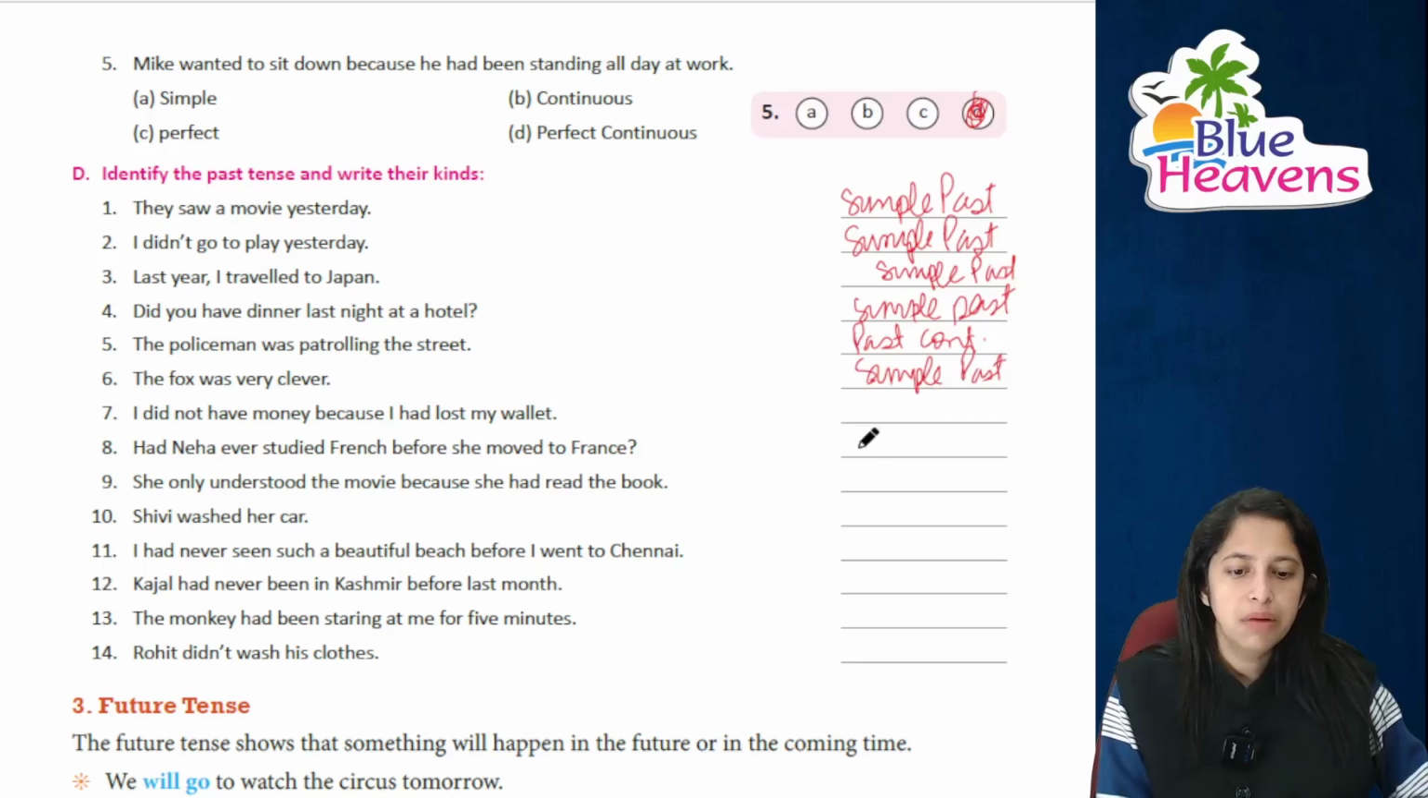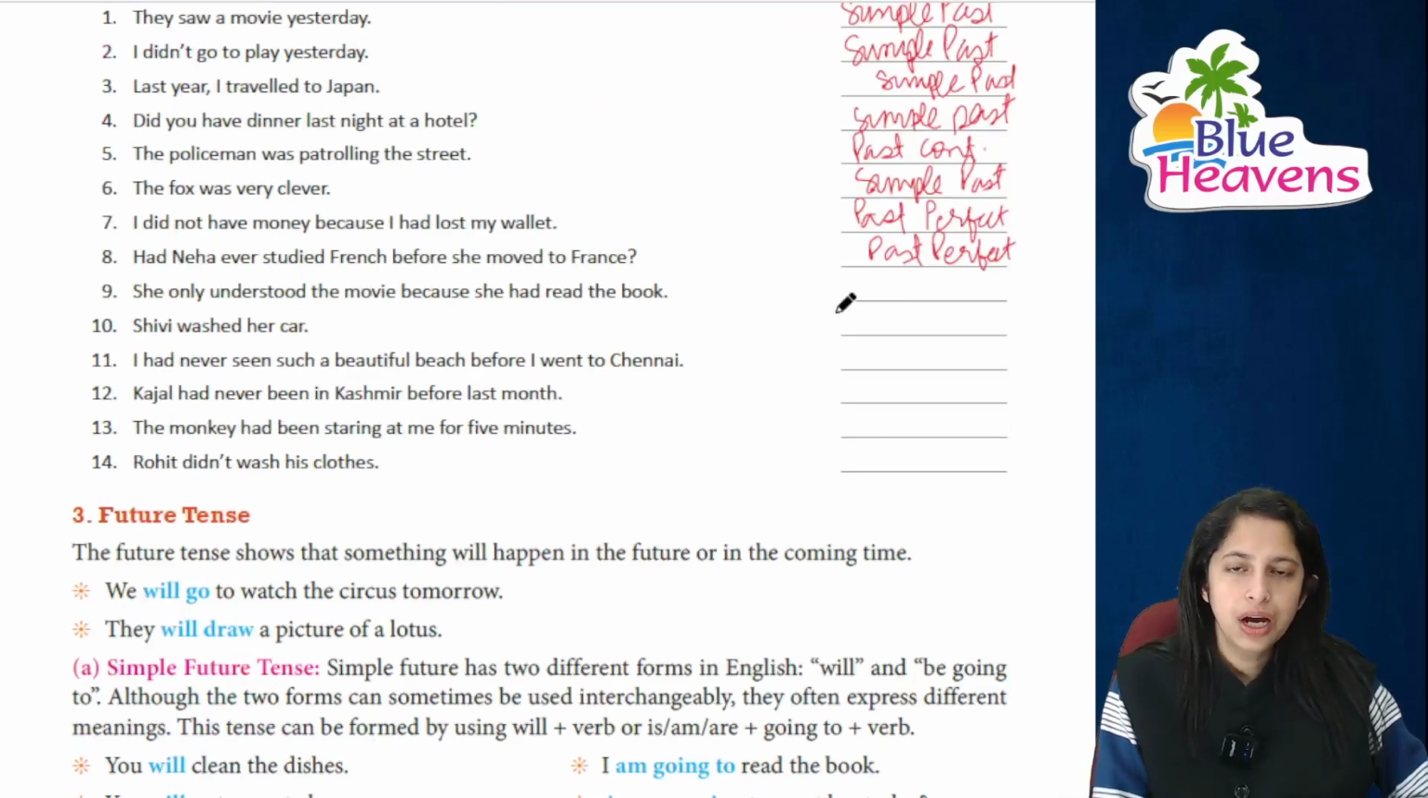I did not have any money. मेरे पास कोई भी money नहीं है. This is past perfect. Right? Had Neha ever studied French before she moved to France? And this is, of course, past perfect. She only understood the movie before she had read the book. This is simple past.